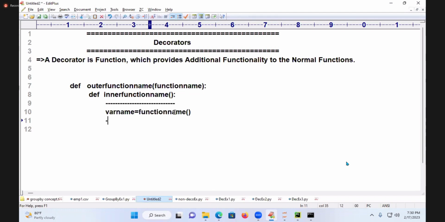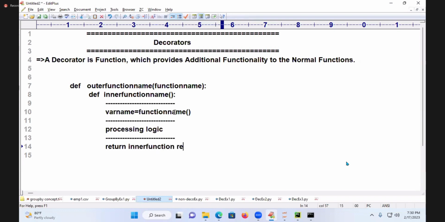And then you do the processing logic. And this is the result of it. Return the inner function result. And next, return: this is the thing you need to take. What do you need to return? The inner function name. This is returning the inner function result, and you are returning the inner function name. Are you able to follow?